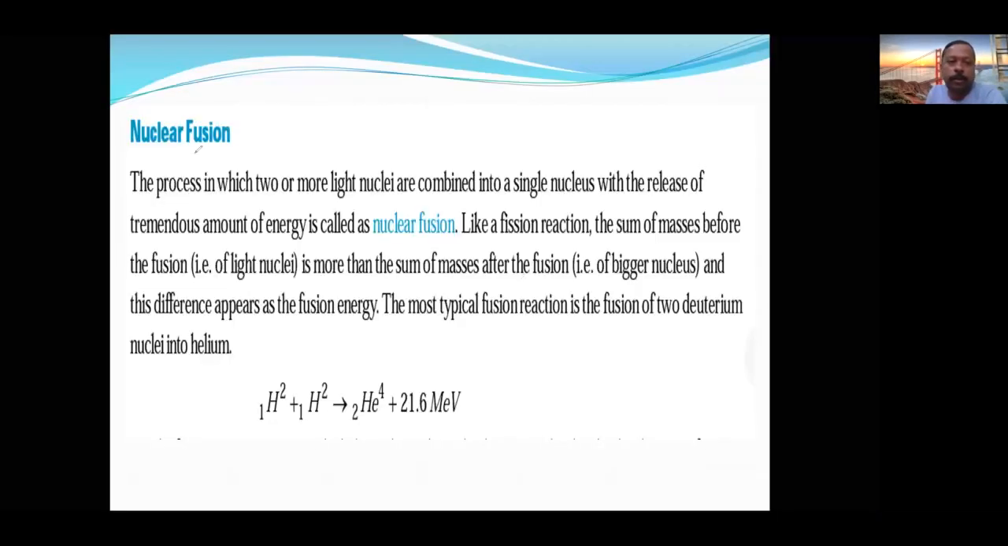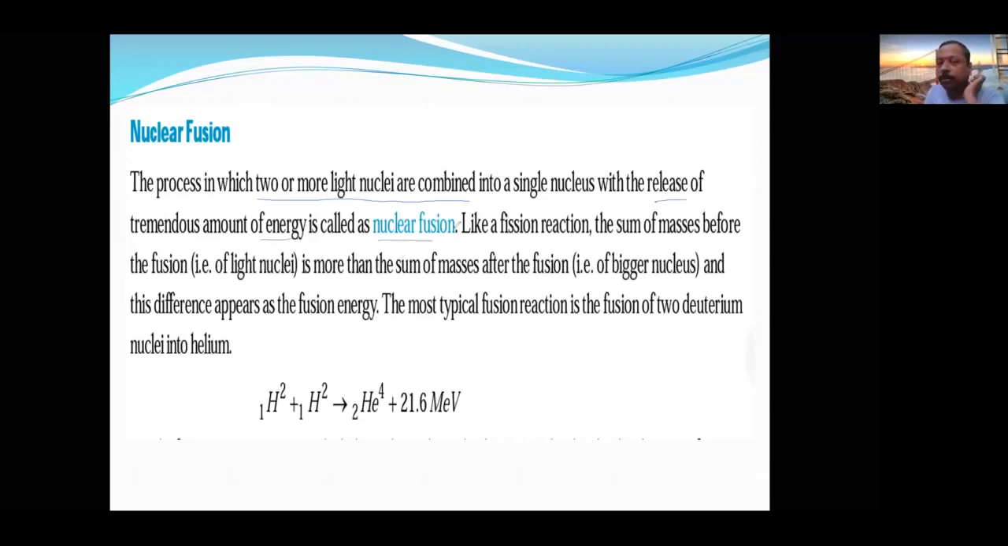Next one, nuclear fusion: the process in which two or more nuclei combine, just the opposite. There, one nucleus splits into more than one, but here more than one small nuclei combine to give a bigger nucleus. But still, it releases a tremendous amount of energy. That is called nuclear fusion.